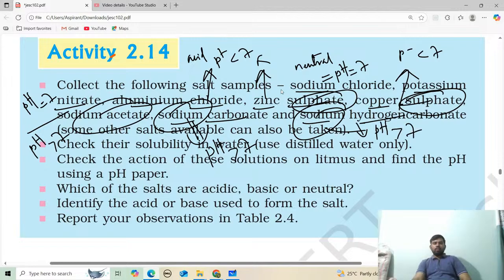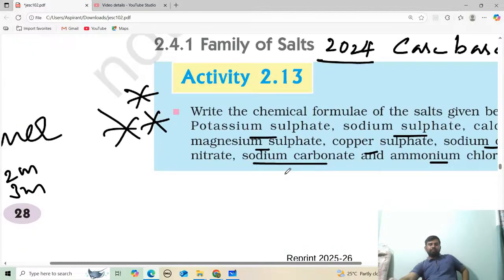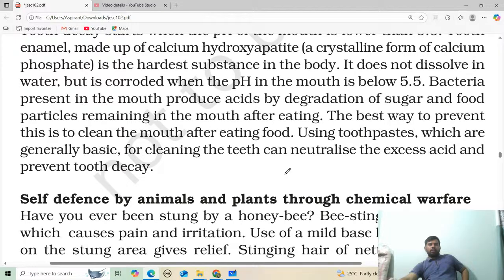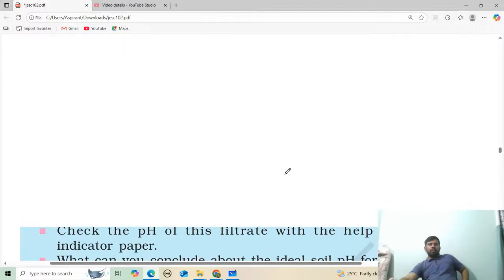See this pH paper. Different colors will be there. We know that below 7 the color is different, and they have given the colors in the diagram.